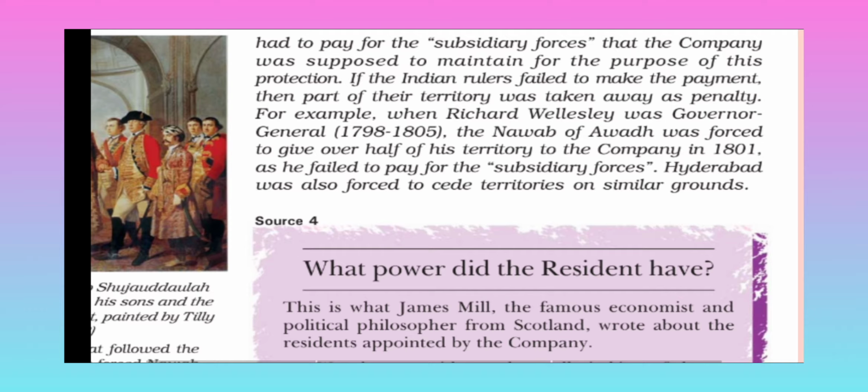Okay, means they are telling that we have to maintain an army, so you have to pay us to maintain this army for protection. If the Indian rulers failed to make the payment, then part of their territory was taken away as a penalty. Means money could not be given by them, so they took some part of their territory.